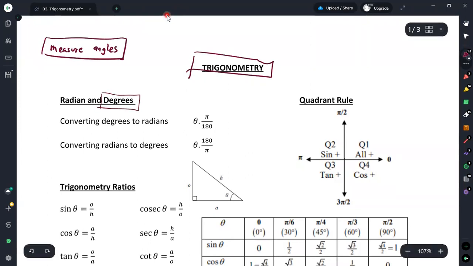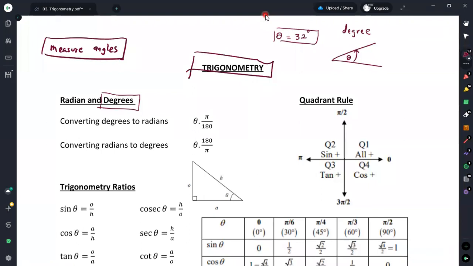If you are given an angle, suppose this is the point you have, and this is the angle you are asked to measure, then using a suitable measuring instrument, you can get the value for this angle. If it is theta, then you may say that if I measure it, theta is equal to 32 degrees. Therefore, generally we use the degree measures to measure angles.